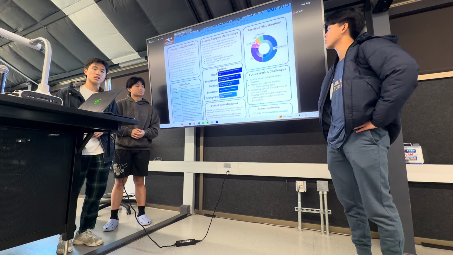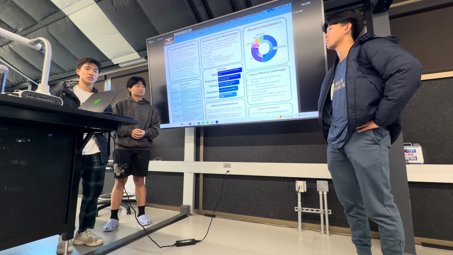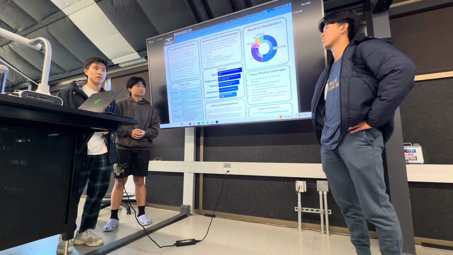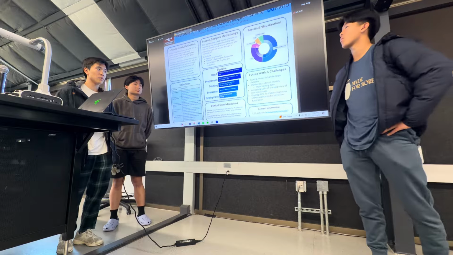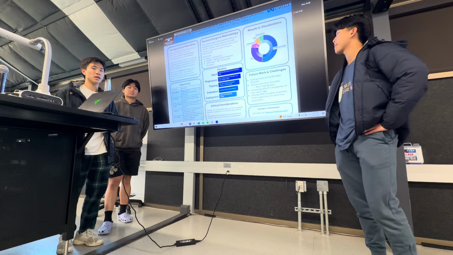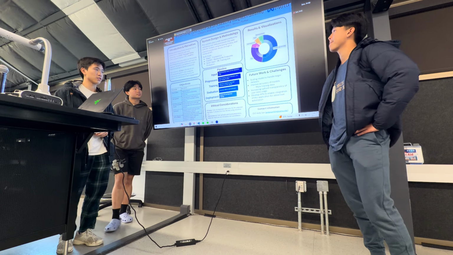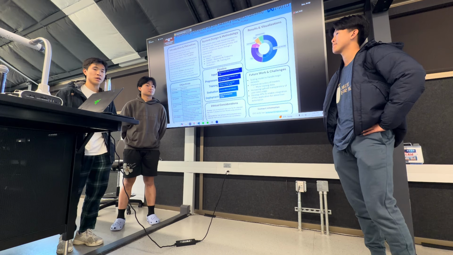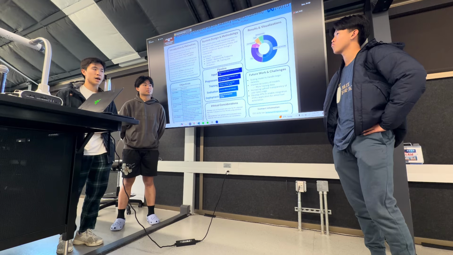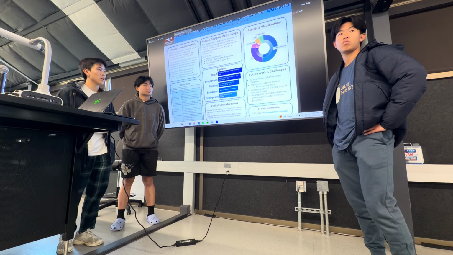For future work and challenges, first, we have scaling the model to handle large datasets. Currently, we already handle thousands and thousands of browsing history entries, and it runs up to a minute and is very quick. In the future, we will account for however much browsing history comes in. We might put some limits on that so people won't upload too much, but that's something to deal with later.